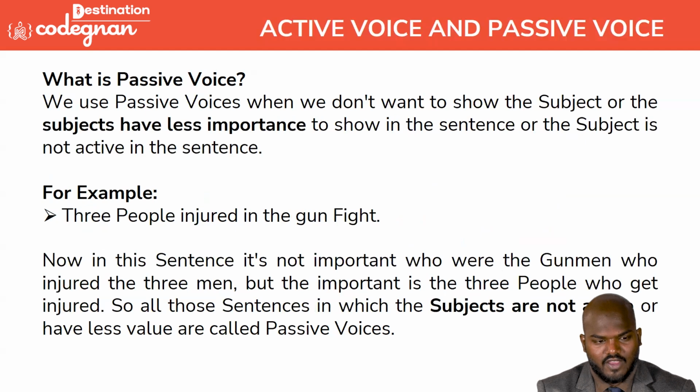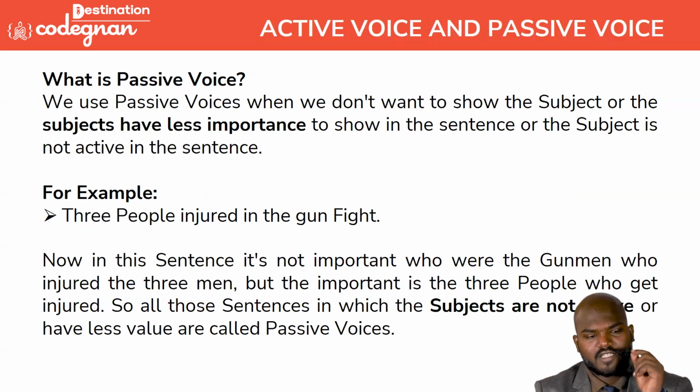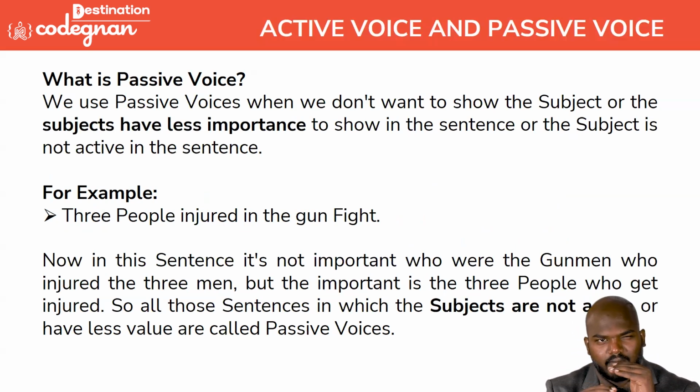Okay, going to the next one, that is passive. We use the passive voice when we don't want to show the subject. The subject will be there, but it will be highlighted a little less, and only the object and action will be the priority.